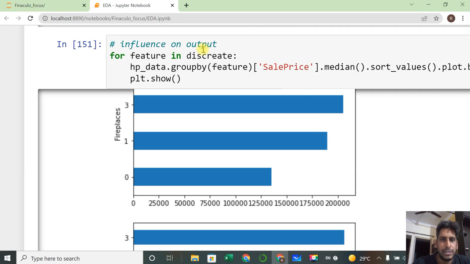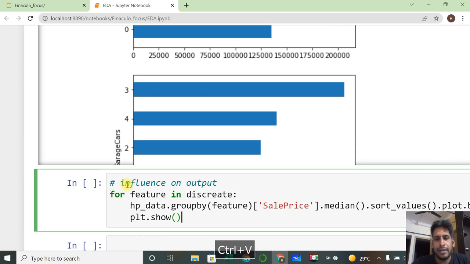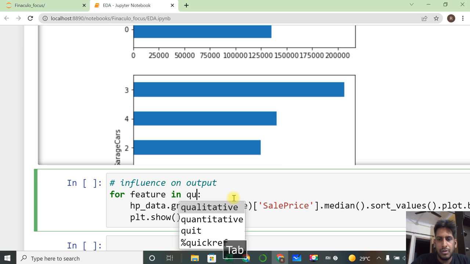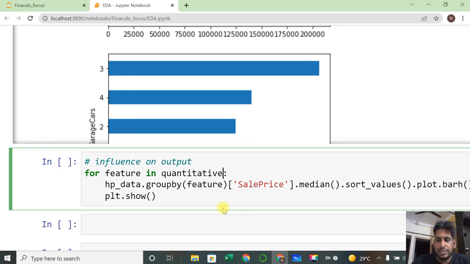So far we have done with a quantitative variable. Now qualitative variable. When it comes to qualitative variable, again we do that influence on output only. The same thing will come. Just one thing will be changed: instead of taking a feature from the discrete variable, I just say qualitative variables. One by one we take that column. We will use the group by, same thing, sales price, everything is same, and we do that.